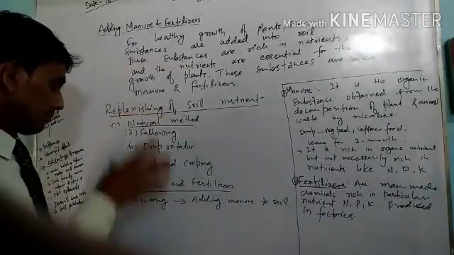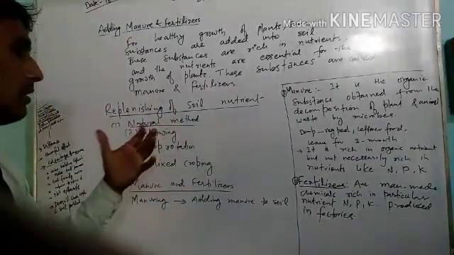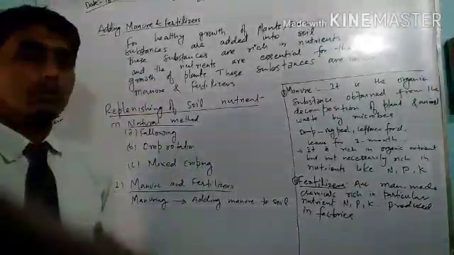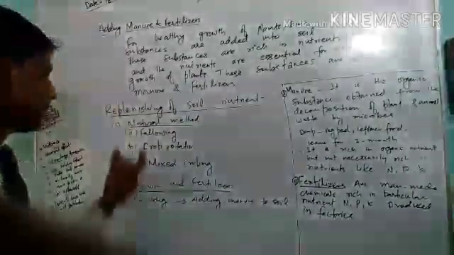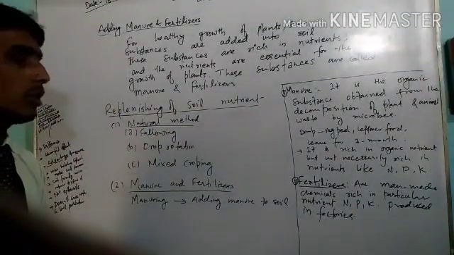The first method is the natural method. In the natural method, nutrients can be added to the soil in your field naturally. How? There are three methods: fallowing, crop rotation, and mixed cropping.